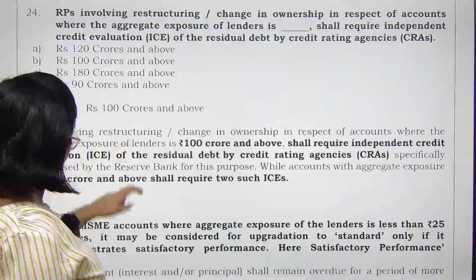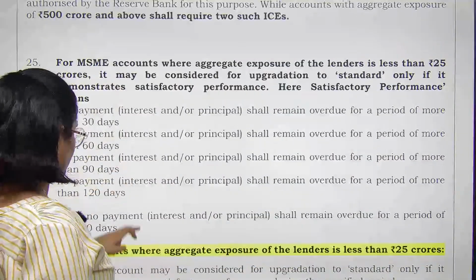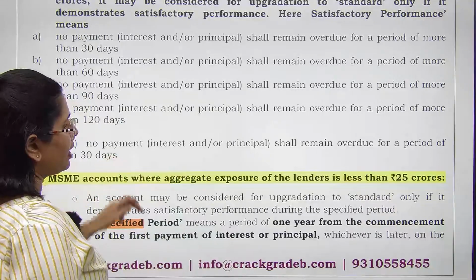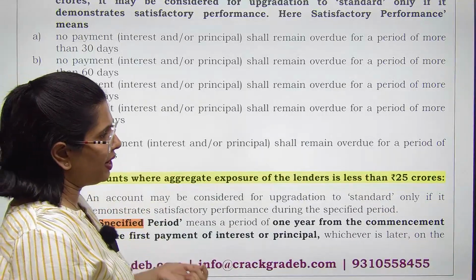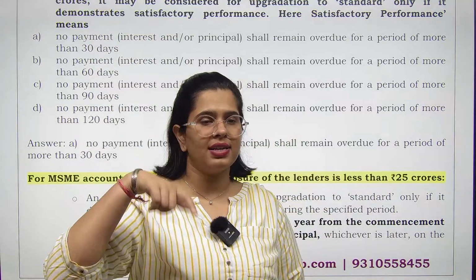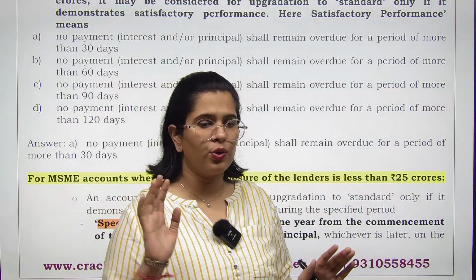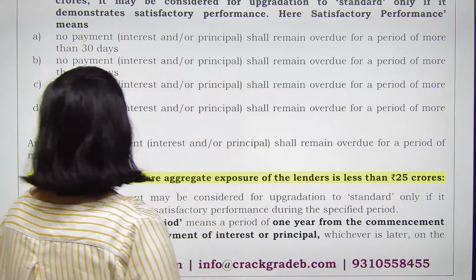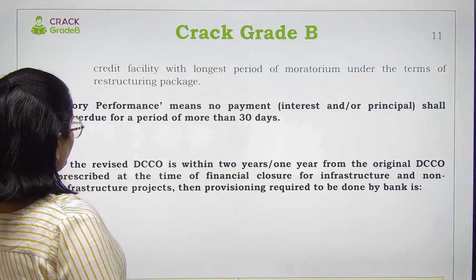Right? So what is the specified period we are talking about? You are looking at the period of 1 year, and then what is the satisfactory performance? Nothing is overdue more than a period of 30 days. Now question number 26.